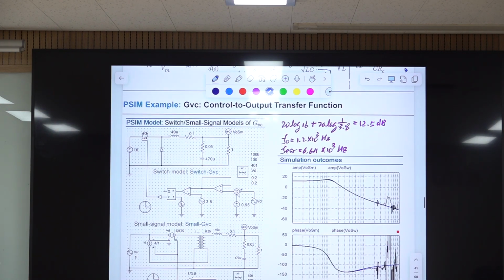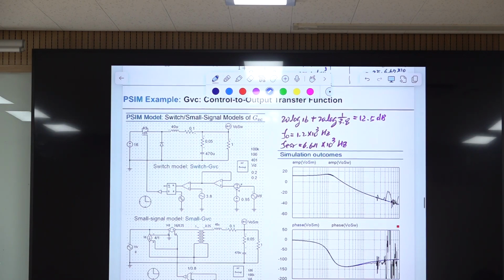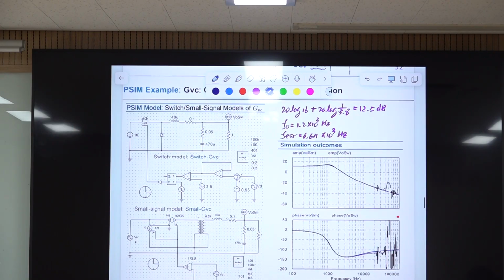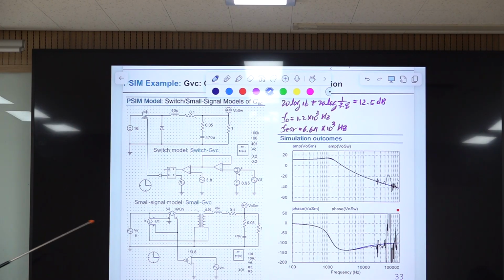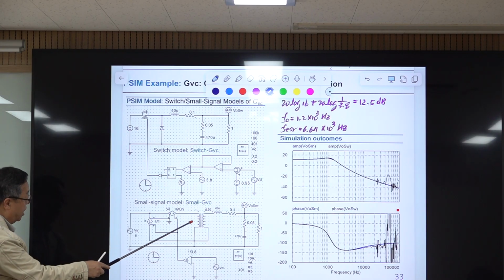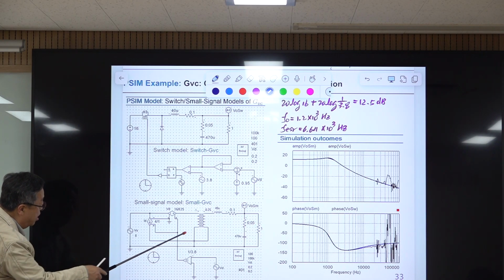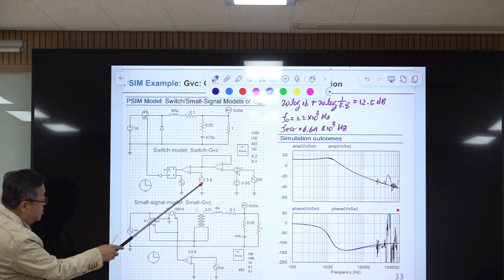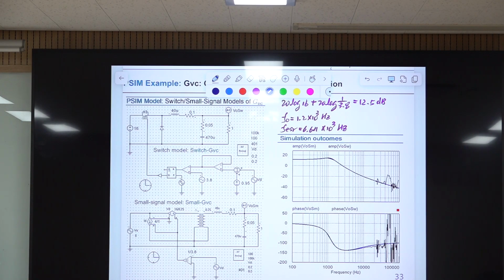So this is the PSIM model, 2 different models which can be used for the same purpose, to evaluate control to output transfer function. First, this one is better. This is the small signal model of power stage. This is the PWM switch model, and this is the modulator gain. This is the magnitude of ramp. Okay, so ramp is varying from 0 to this 3.8. Okay, and this one is FM.